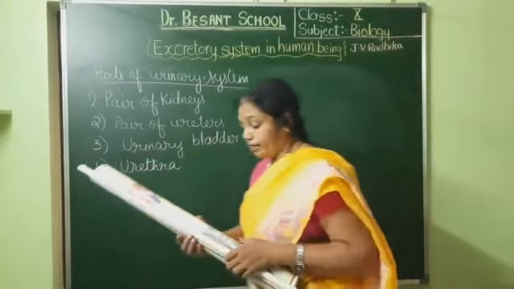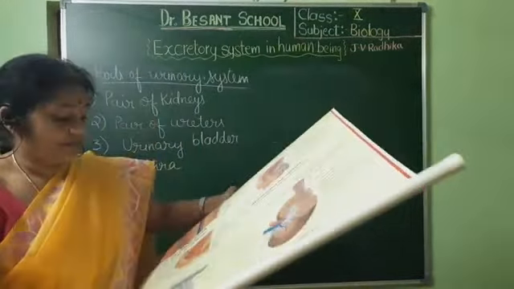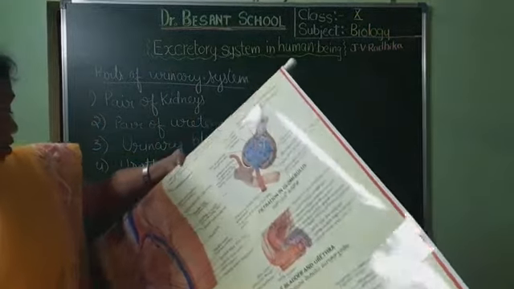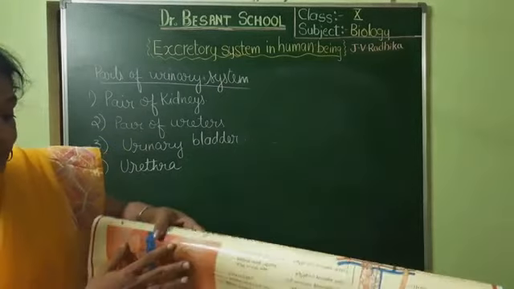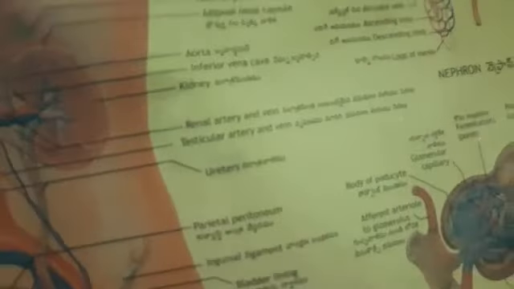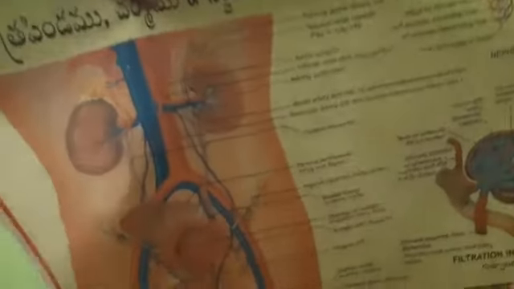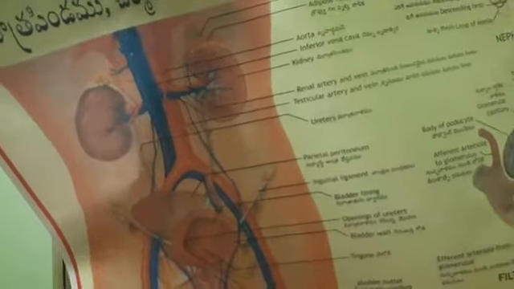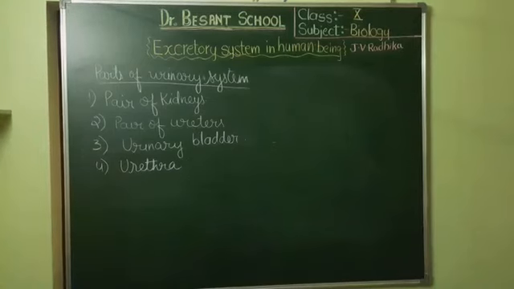So children, here I have got a chart for you all, to show the excretory system. You see here the chart. Hope you all can see the chart here. Can you all see the chart? Okay, I'll go a little bit back. Now can you all see the chart? Now here it is visible. So I will just get a scale to point out easily.